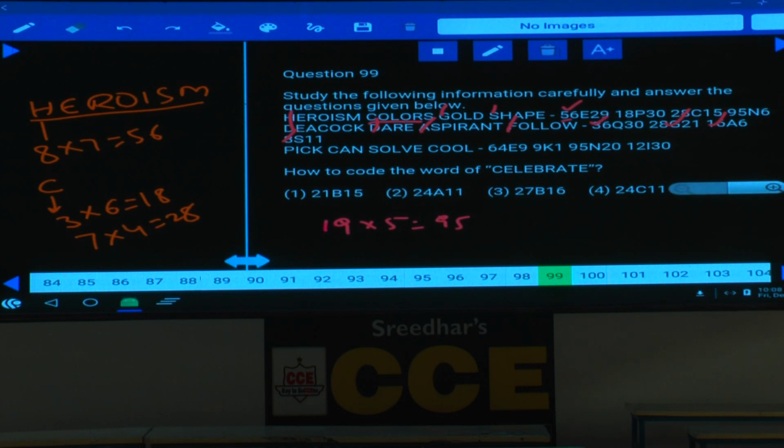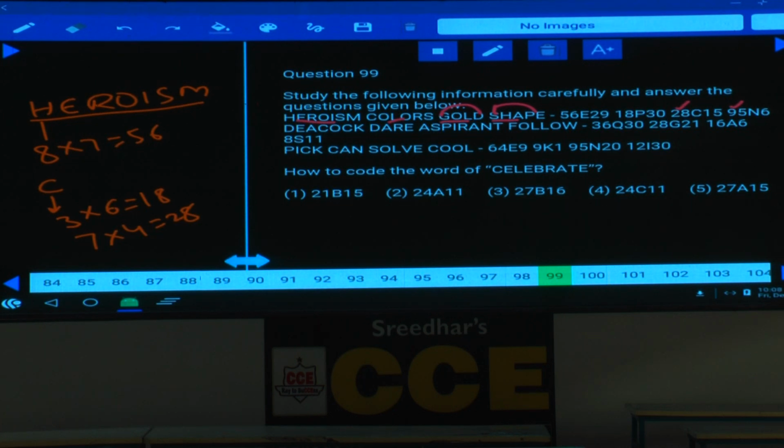Done with this? Here there is a chance of getting confused. Why? Because here in the words gold and shape, shape is 19, and the last letter is 5. 19 into 5, you are getting 95. Now in this word, this is 7. 7 into 4, 28, you will get this one. But as the remaining will not match, if you have started with this one, you will get stuck there itself.